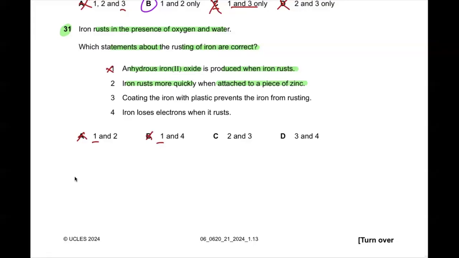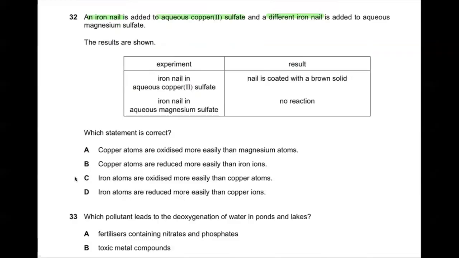Now question number 32. An iron nail is added to aqueous copper(II) sulfate, and a different iron nail is added to aqueous magnesium sulfate. The results are shown. The iron nail in the aqueous copper(II) sulfate is coated with a brown solid. Yeah, because copper is formed. Over here the reaction occurs because when you add the iron nail, it's Fe, and we have Cu2+. So if you recall the reactivity series, we have zinc, iron, tin, lead, hydrogen, copper. So iron turns into its ion and displaces the copper, and copper becomes solid. So we observe the brown solid.